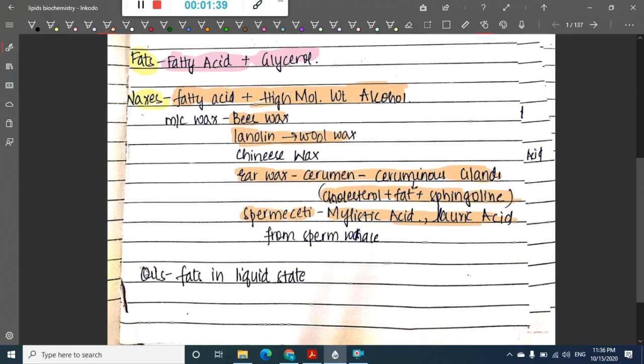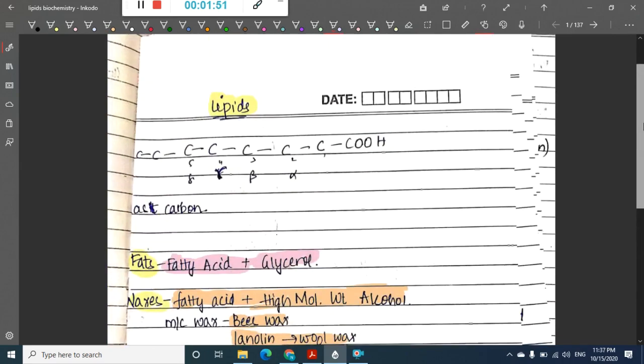So we have oils. What are the oils? Oils are nothing but fats which are present in liquid state. Fats in liquid state are called as oils. So this is about the lipids.